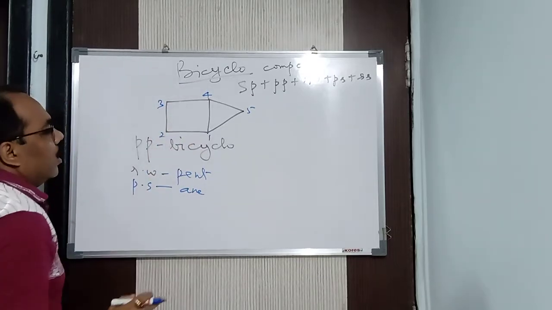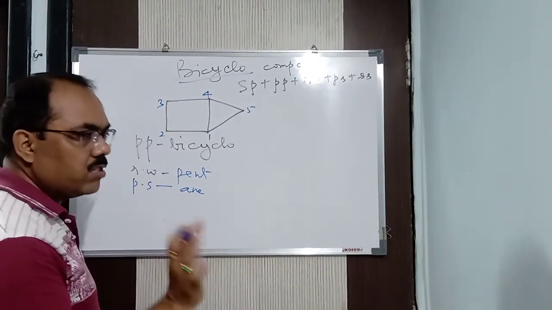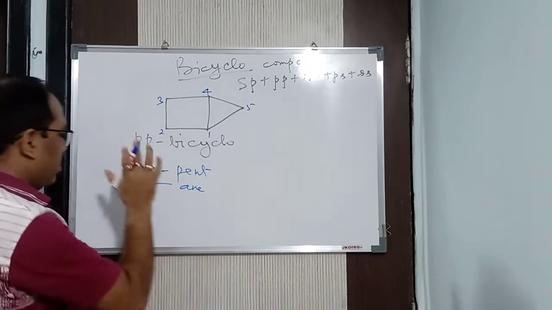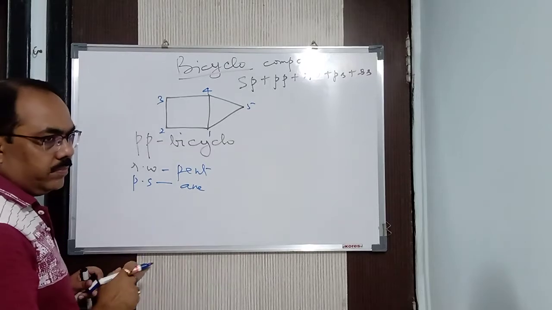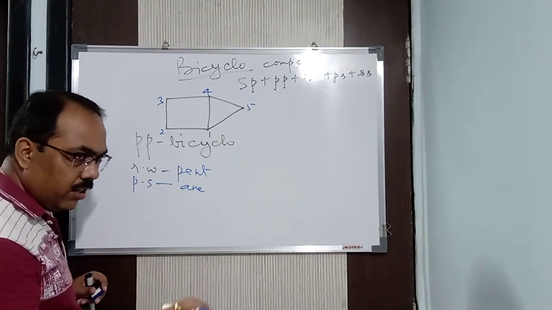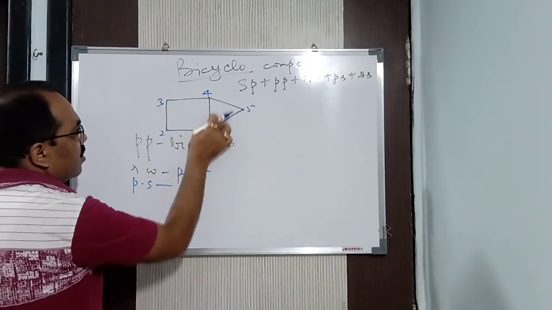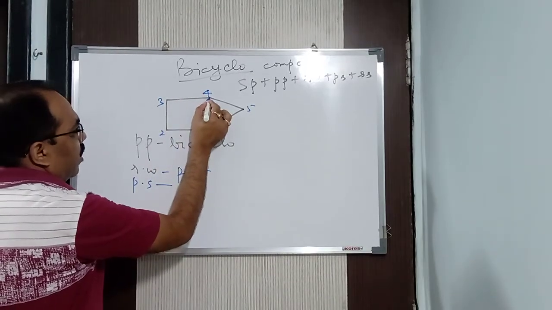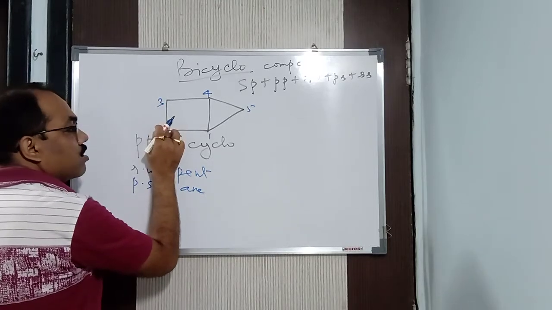Listen carefully. Now, while writing the name, you have to give the locants. Locants of what? Locants of the carbon bridges. Now, how to do that? It should be in descending order, meaning bigger to smaller. So here how many carbons in the bigger ring? See this ring, how many carbons? This is a bridgehead, you got it. These two are the bridgeheads. So how many bridges do you get? I have already said earlier, 2 bridges.